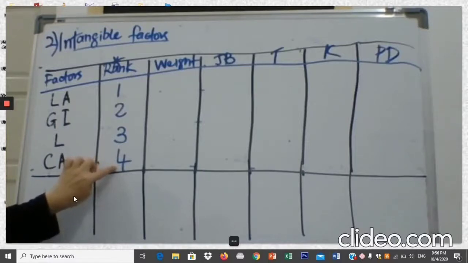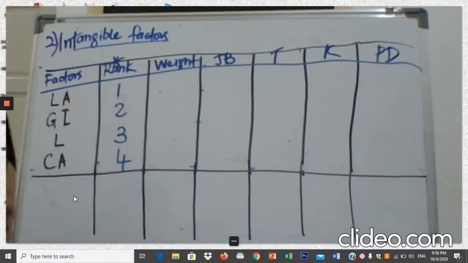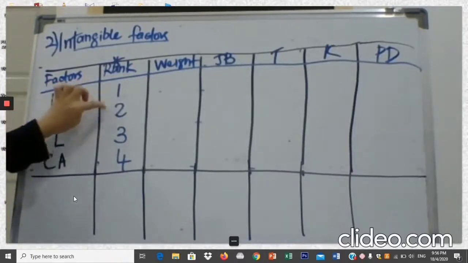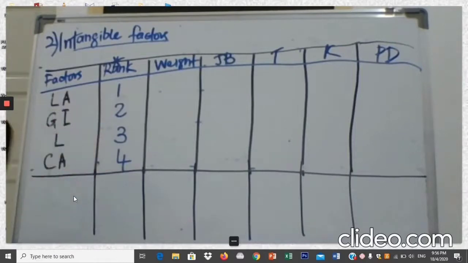So this sentence is very important. You have to write in the numbers here. You don't have to rearrange this. Do not change the order of these factors. Whatever you have in your question, that is how you arrange your factors. You just play around with the numbers over here.